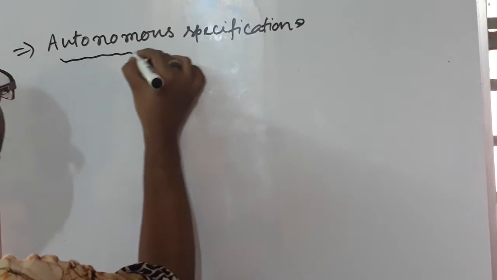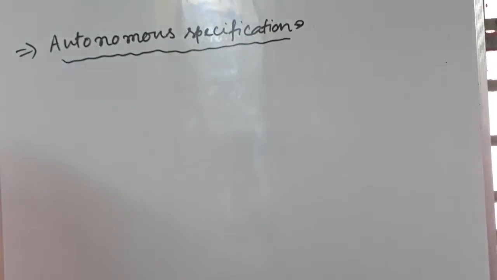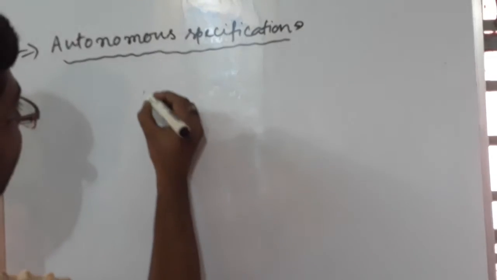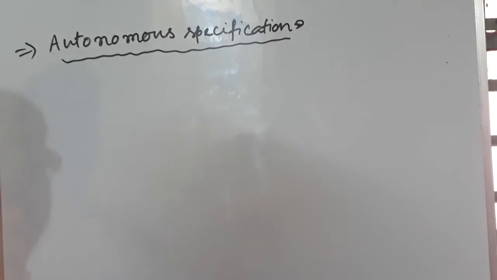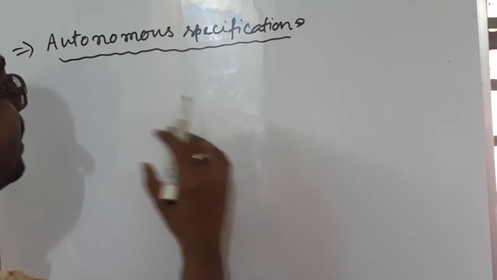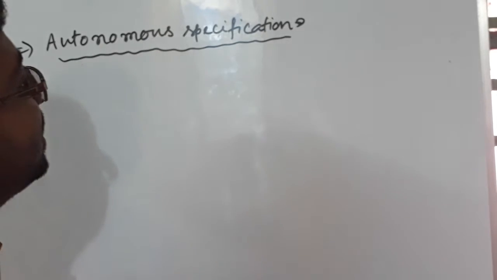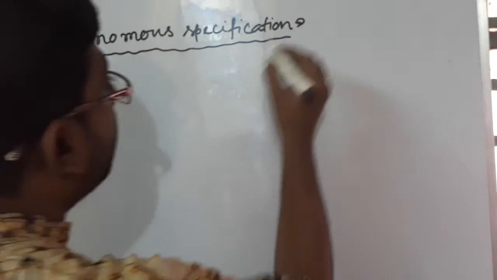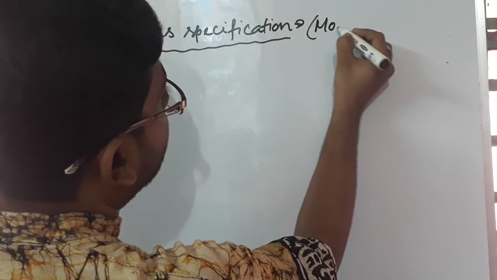What happens here? Here, the cytoplasmic determinant is important. In a cell, there is the cytoplasmic determinant, and this is more important in the autonomous specification. This is also called mosaic development.